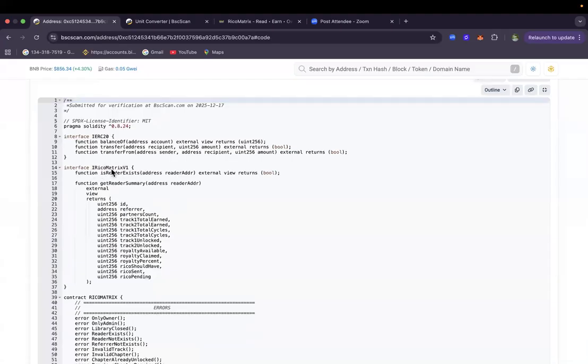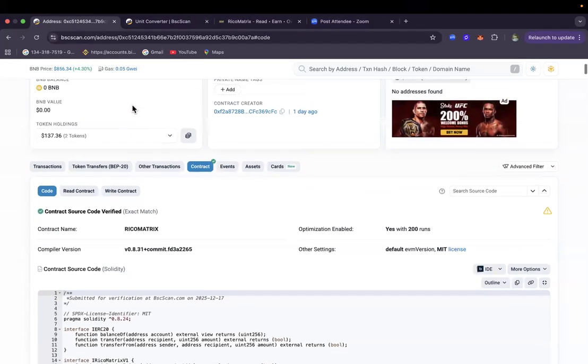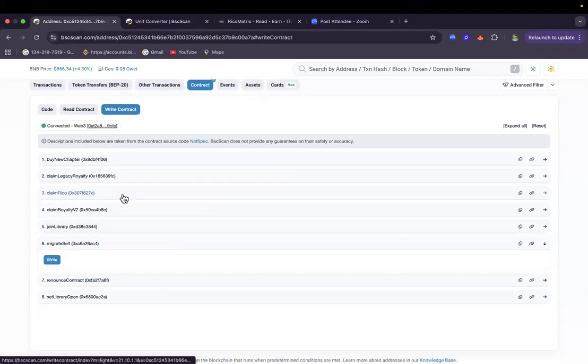This is the interface. This interface mirrors, as I earlier said, the V1 contract. And there you can see this is the version. We are using a language called Solidity. And also it was verified the day before yesterday. This is the license identifier, the license that we are using. So you can see that is just it. Now let us go back to the renouncement of this contract. So let me walk us through so that you can see.